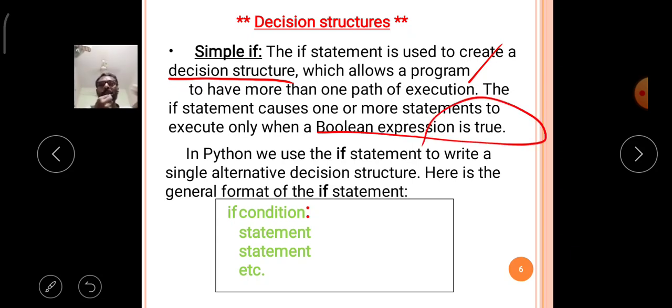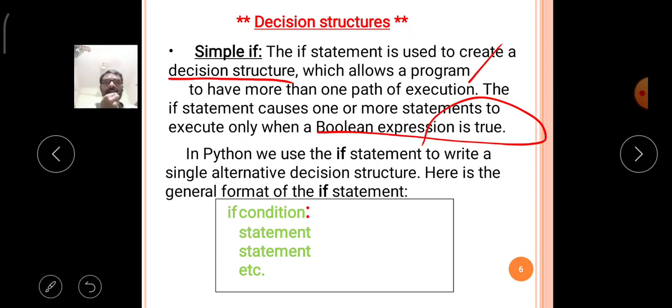That means the Boolean expression is the condition. If the condition is true, then the following block of statements is executed. If the Boolean expression, the condition, is false, it simply omits the dependent group of statements from the execution in Python.